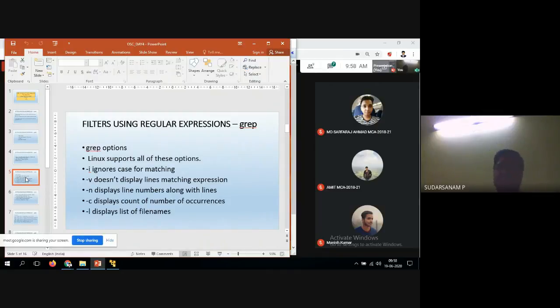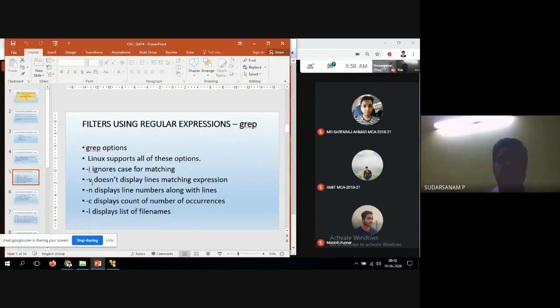Suppose whenever you are searching, for example, in your Aadhaar card, somebody might have written Anil with a capital A and small letters NIL. Somebody wrote only capital letters, somebody only small letters. Wherever Anil is there, I want to search for it. In that case, I should go for the ignore case option, that is, ignoring the case while matching. Either capital letter or small letter, I want to display it.